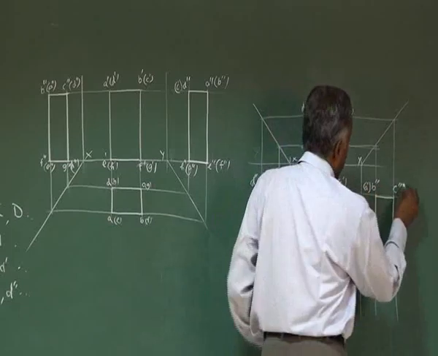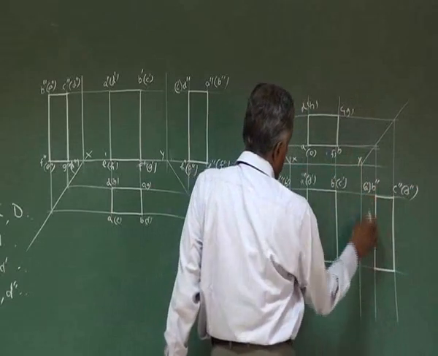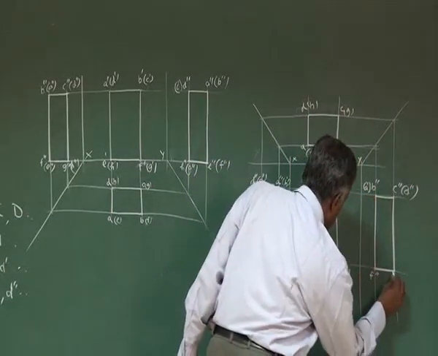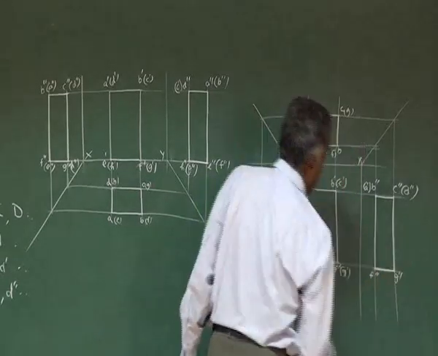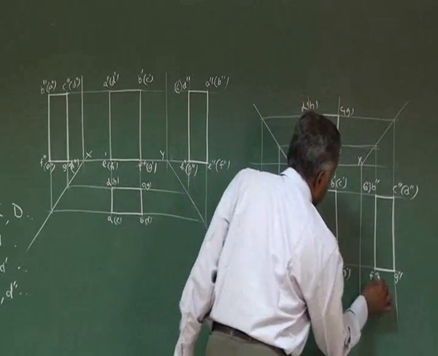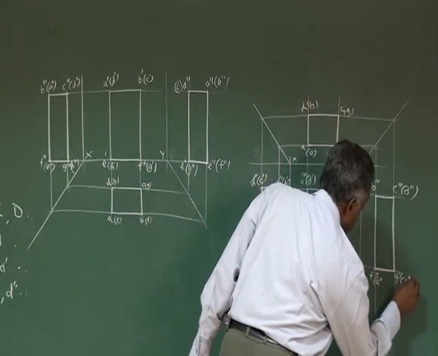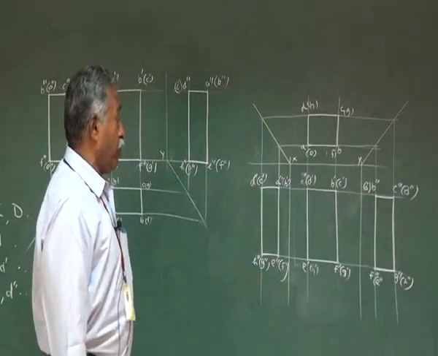Behind C double dash we have D double dash. Same way, here we have F double dash, and here we have G double dash, visible points. F double dash, behind it we have E double dash, here we have H double dash. So that's all the marking in the side views.